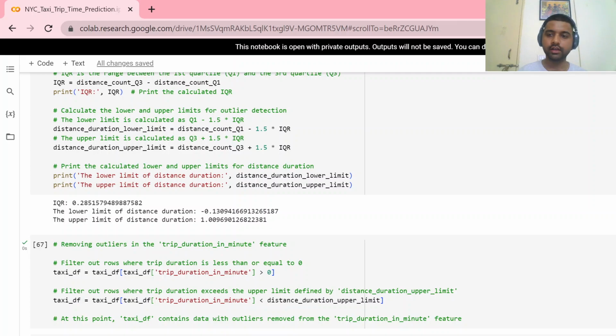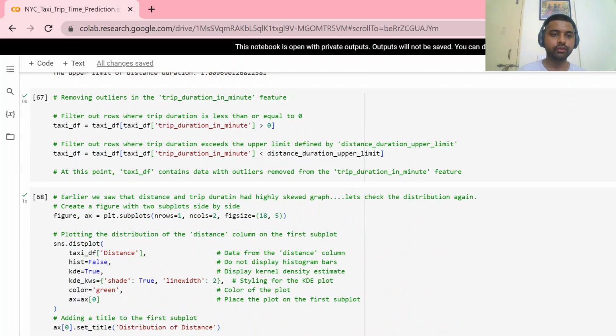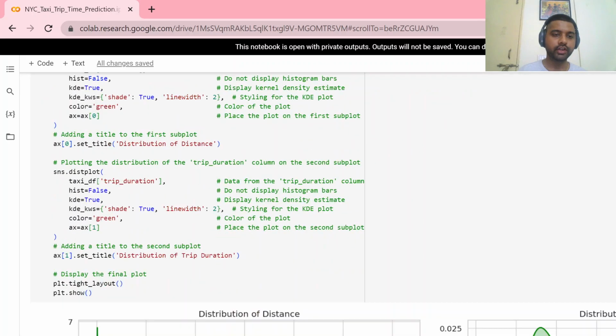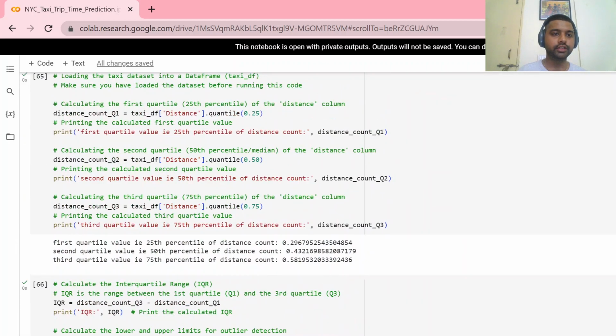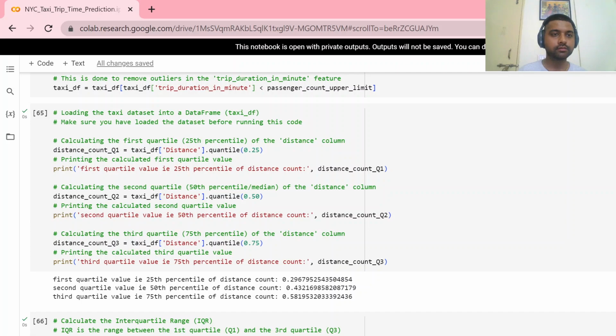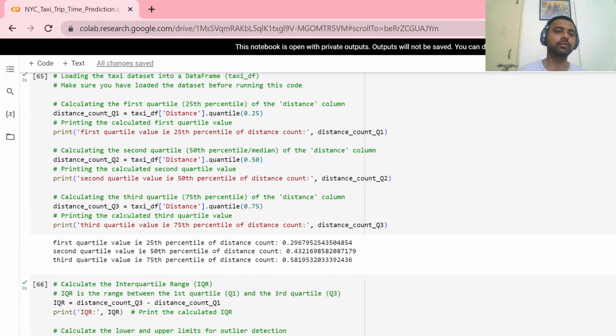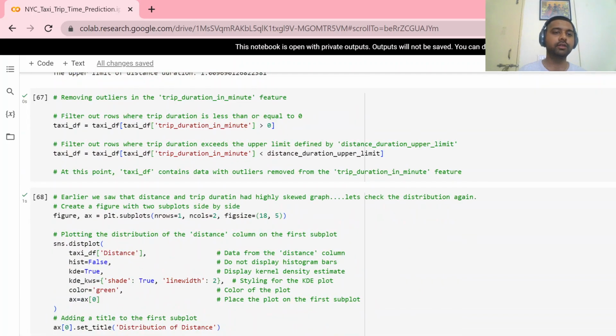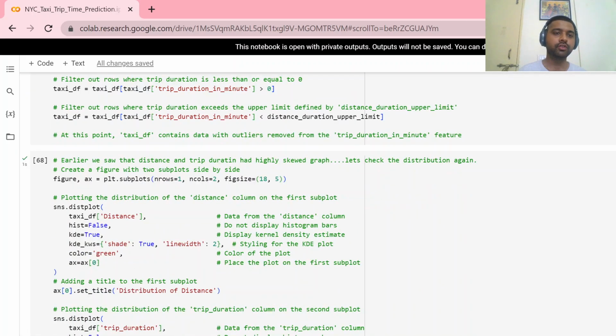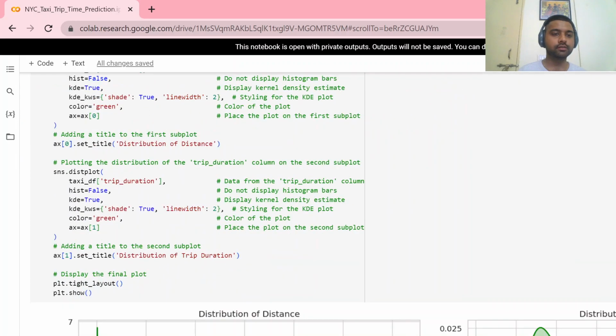For the upper limit, sorry, we use the upper limit for the passenger count, the upper limit for the distance, and the upper limit for the trip duration in minutes.